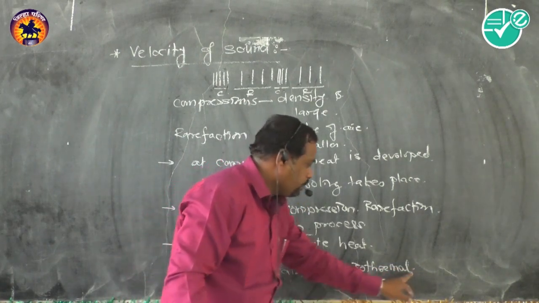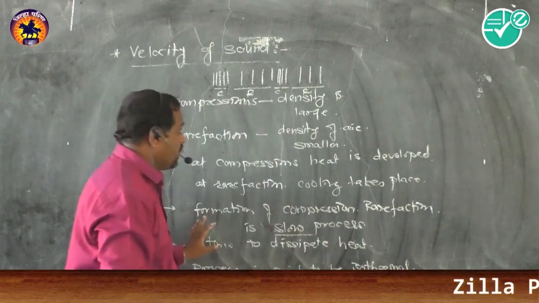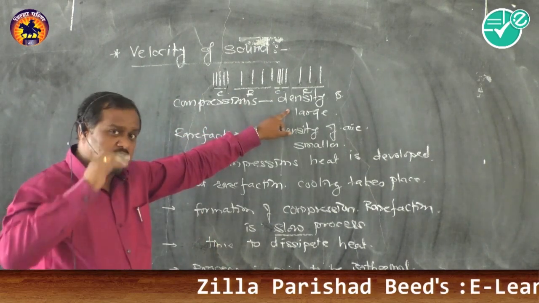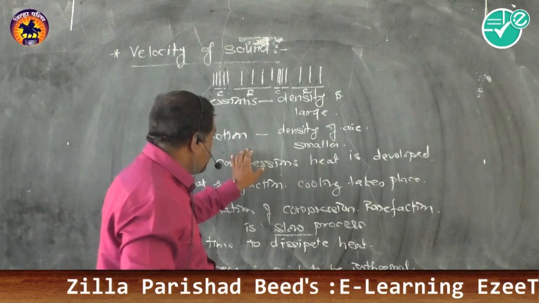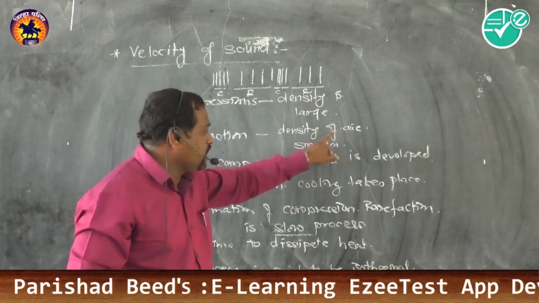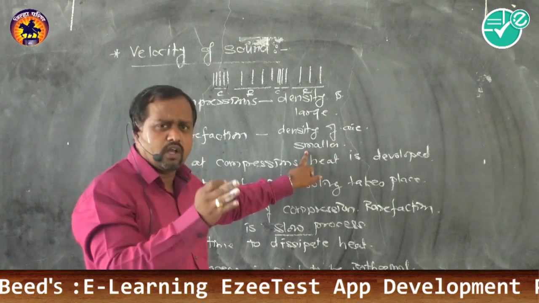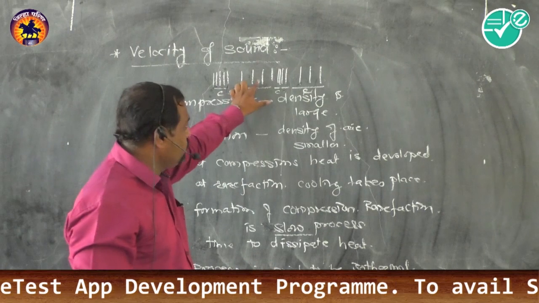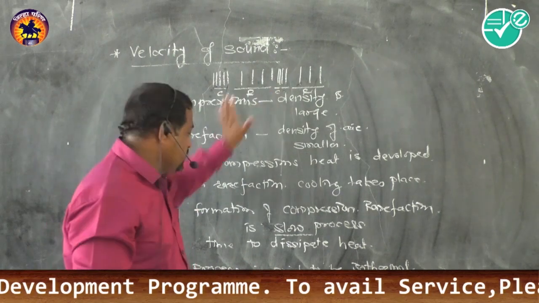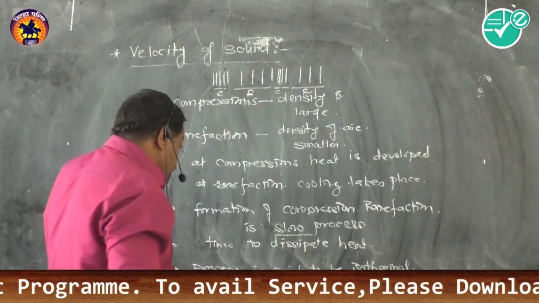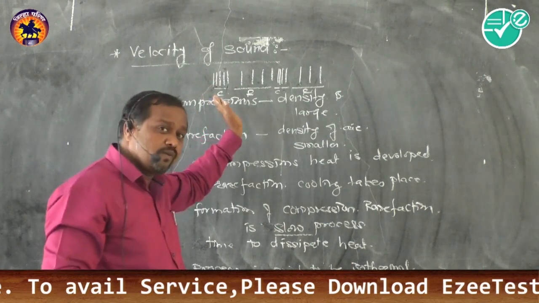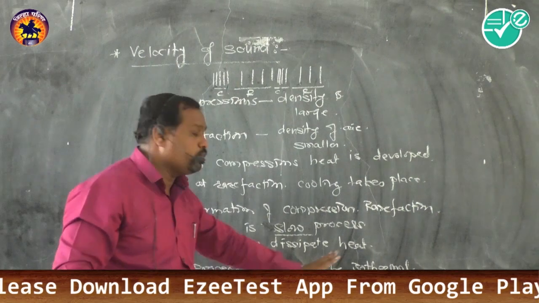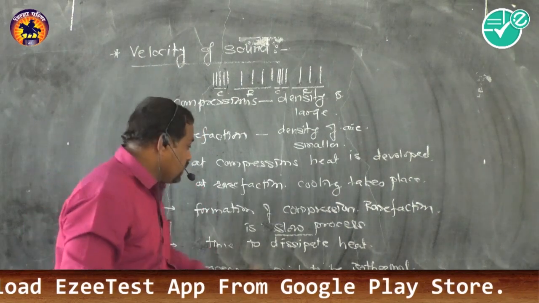Isothermal means the temperature of the system remains constant. According to Newton, at a compression, where the density is larger, heat is developed. At a rarefaction, where the density of the layer is smaller, or the layers are widely separated, cooling takes place. As the formation of these two is a very slow process, it gets time to dissipate heat from one place to another, that is from compression to rarefaction, and the whole process is said to be isothermal.